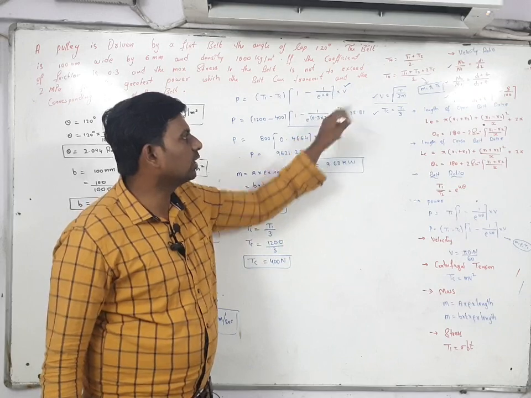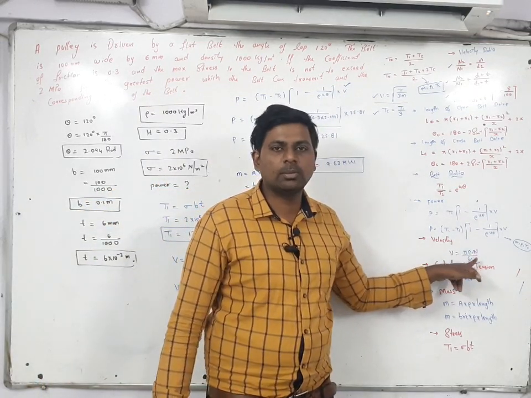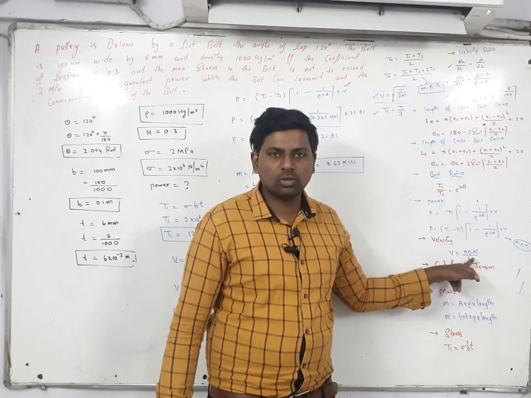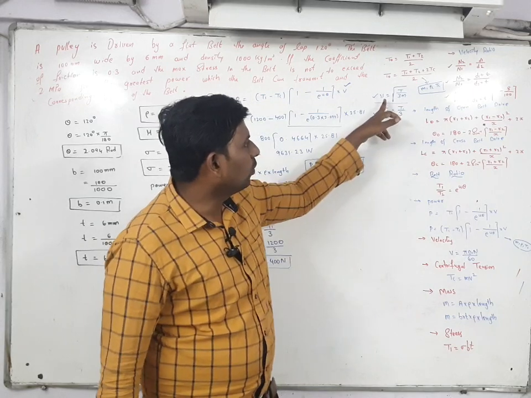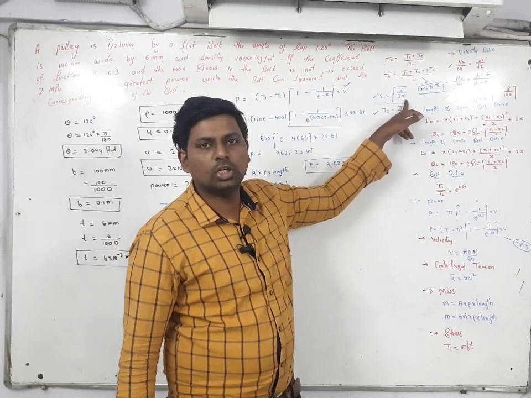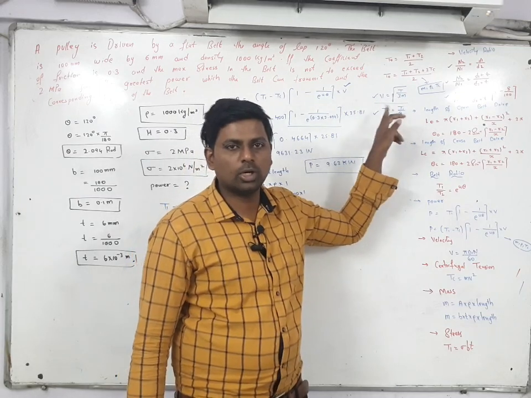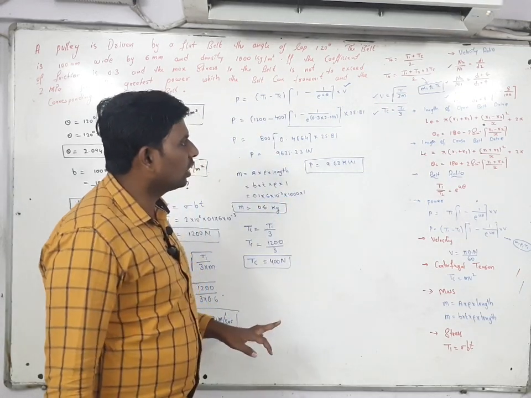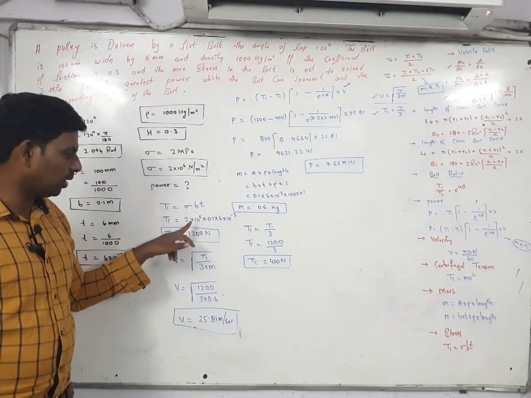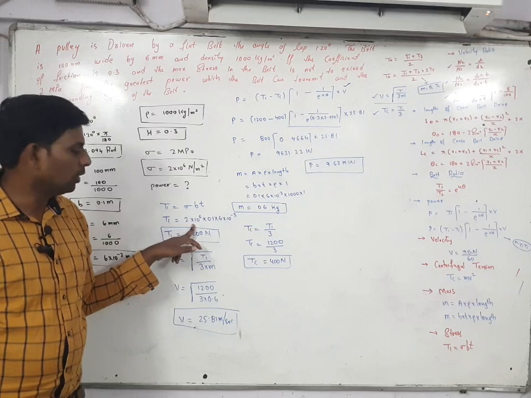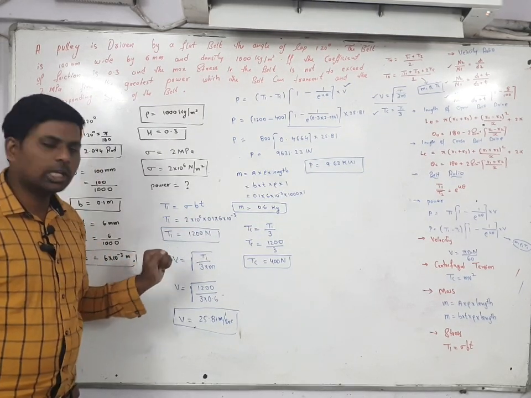So first I am finding the V. Normally for finding the value of V, the formula will be pi dn by 60, but here diameter is not given as well as n is not given. So another formula is there for V. V is under root of T1 by 3 into m. This is the formula for V. So first you have to find out the T1. For finding T1, this is the formula: sigma into b into t. Sigma value is already given in your given data, and b is also given and thickness is also given. So here you got the value of T1.